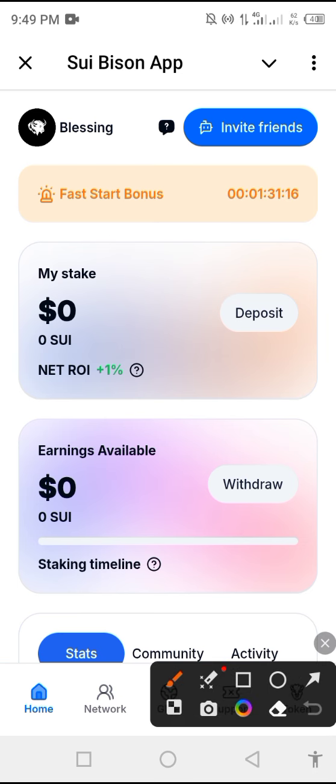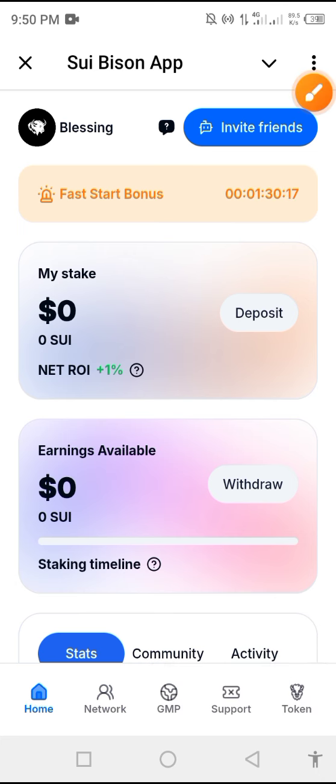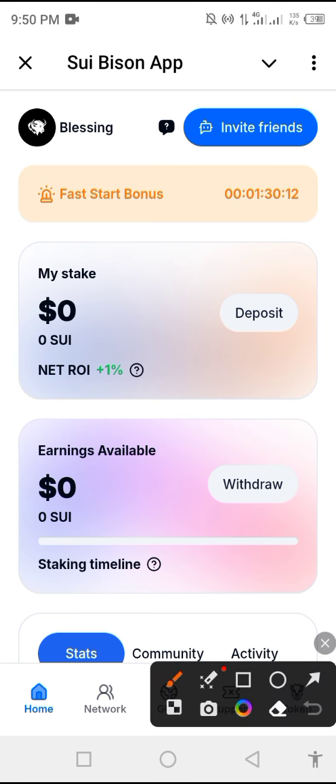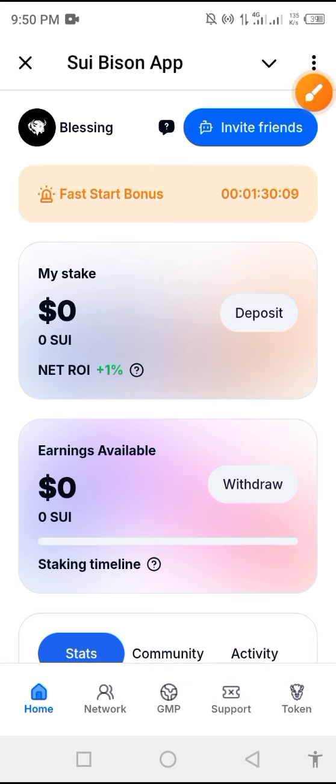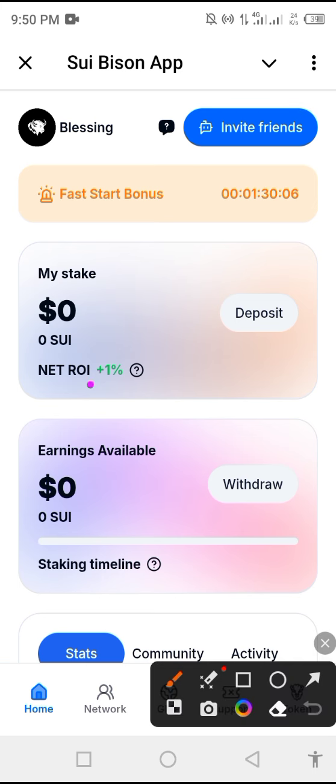So as you are earning this 1%, all the money that you are earning while your account is below 4% is just a bonus. The Sui Bison is just dashing you. Your money will start reading once you reach 4%, okay? From your stake, that is the money that you deposit, you're going to earn 400% of your stake, okay? And that 400% of your stake will start counting once you reach 4% here, okay? So anything that you're earning from below 4% is just a bonus to you, okay?